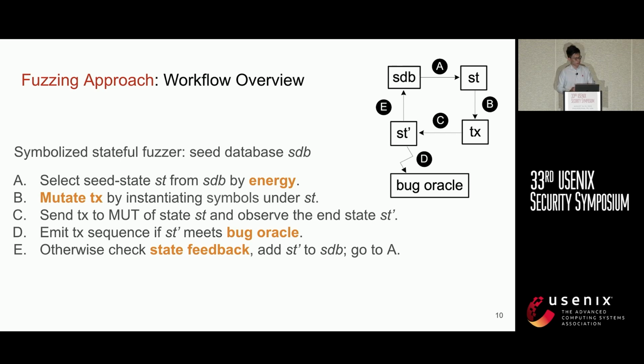A typical stateful fuzzing workflow contains 5 steps, including seed selection, transaction mutation, transaction execution, triggering the bug oracle, and state feedback. In this workflow, we customize 4 parts, marked in orange, including seed energy, transaction mutation, bug oracle, and state feedback.